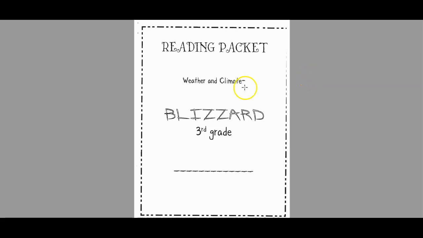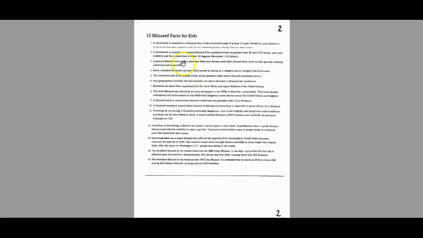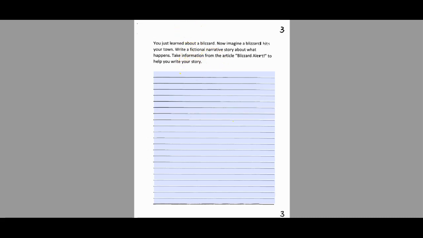All right, our new reading packet is again weather and climate, but this time we're going to be reading articles about the blizzard. We're going to read this text called Blizzard Alert. We're going to read 15 blizzard facts for kids. We're going to read that, and then on here you're going to write a narrative.